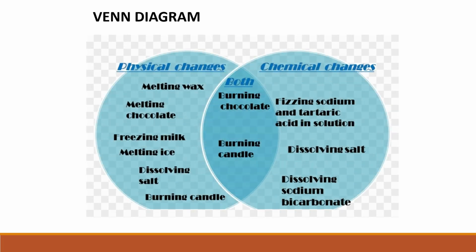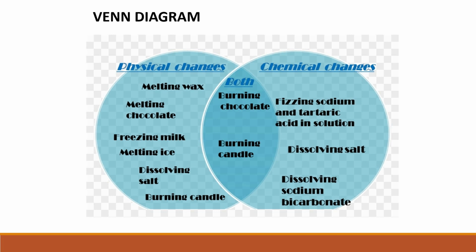Let us understand it in a better way with the help of this Venn diagram. On the screen, two pictures are shown. Physical change and chemical changes are shown in the form of circles.